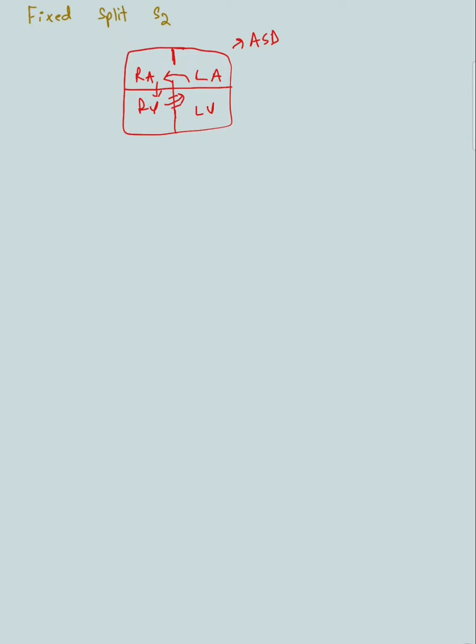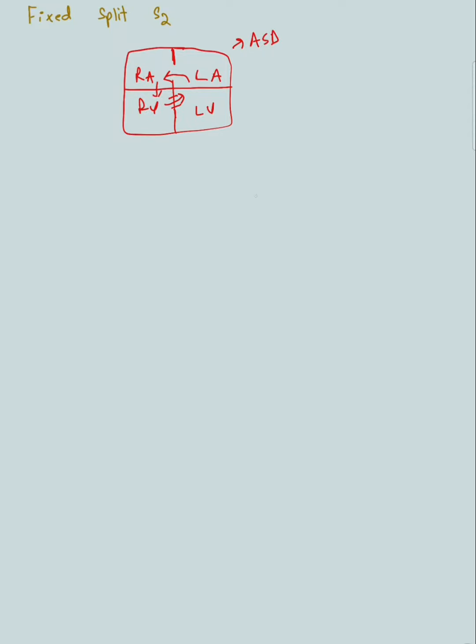So what will that do? It's like you're inspiring all the time, but you're actually not inspiring. It's because of the ASD, the defect in the atrial septum. So the pulmonic valve will be delayed all the time, regardless of inspiration or expiration, because there is a constant increase in blood flow towards the right ventricle, and constantly delayed pulmonary valve closure, because the right ventricle has to get rid of all of that blood, and it takes time.